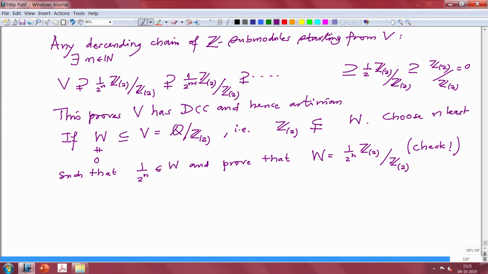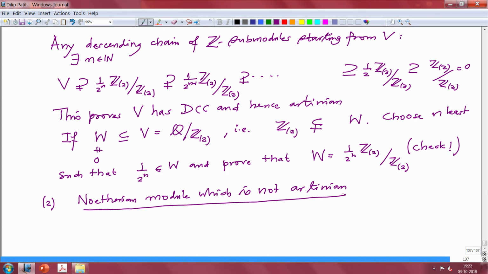So we have an example of an Artinian module which is not Noetherian. And second, we now want to give an example of a Noetherian module which is not Artinian. Again the ring is Z and the module V is also Z.